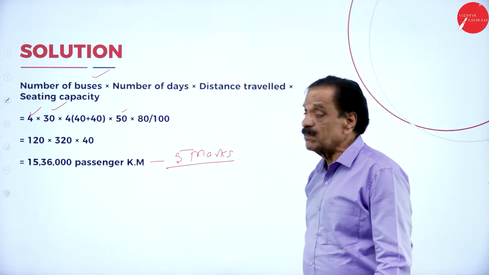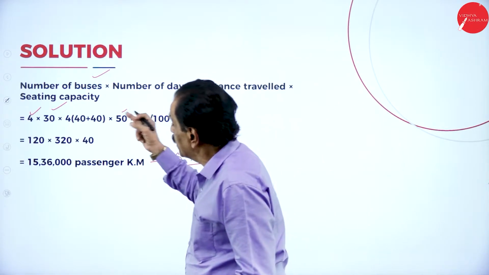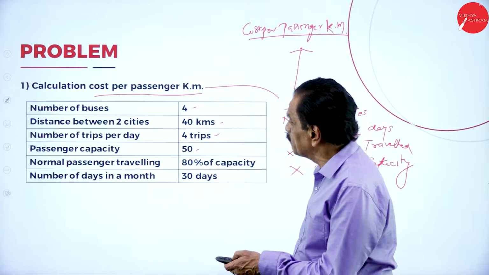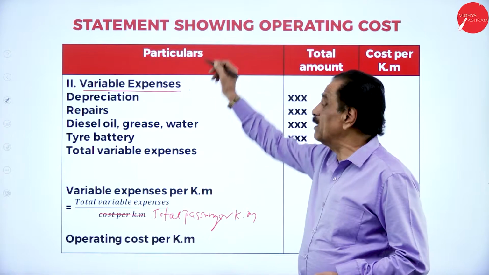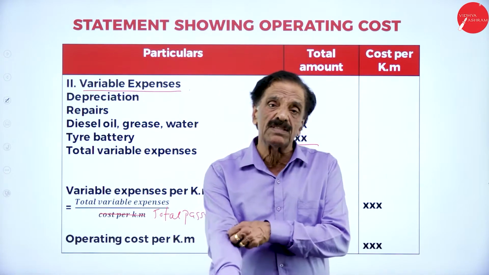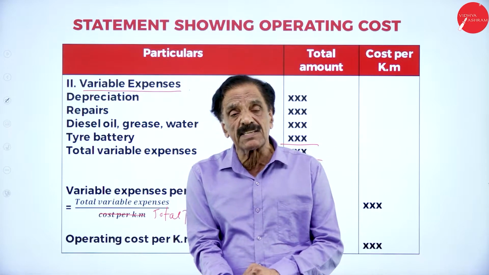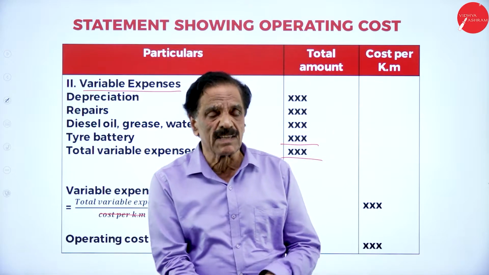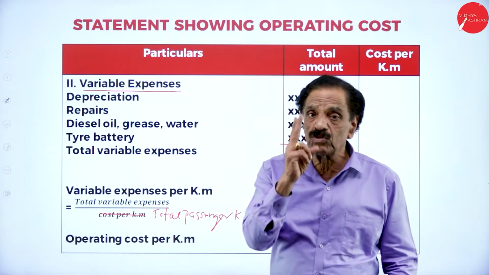Number of buses into number of days into distance travel into seating capacity. So this you are going to have to adapt here. Whatever the answer comes, this answer will come here, total divided by variable expenses. That is you are going to do. So all the expenses will be divided into 2 groups. One is called fixed expenses, another is called the variable expenses. Fixed expense remain constant, variable expenses goes on changing. So there are 2 expenses.